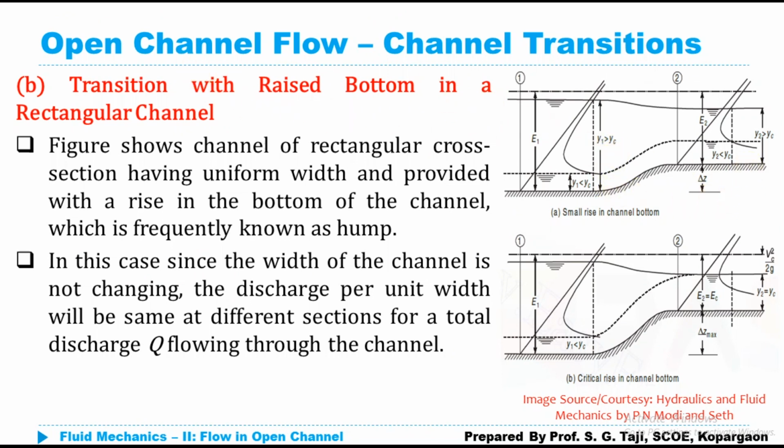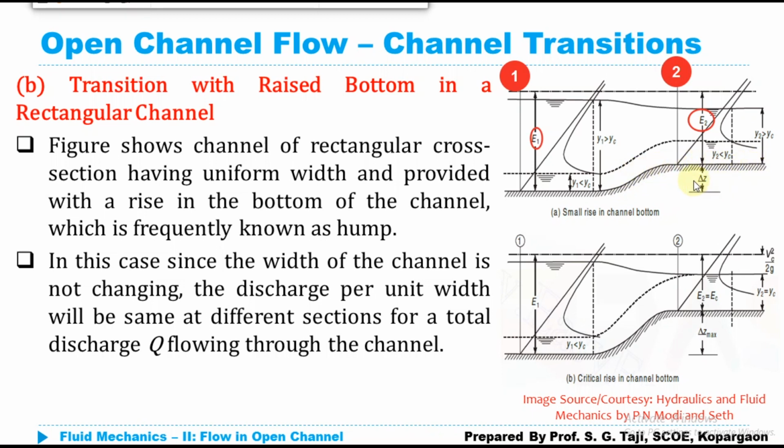Now, as our assumption says that we are considering constant energy, whatever the energy at section 1, this is our section 1, and section 2, if I am computing energy at those two sections, that is energy at section 1, E1, and energy at section 2, E2, according to our assumption those energies should be the same. So whatever the energy at section 1 would be equal to the energy at section 2 plus whatever the bottom level that has been raised due to provision of this hump, that is, raising the bottom level